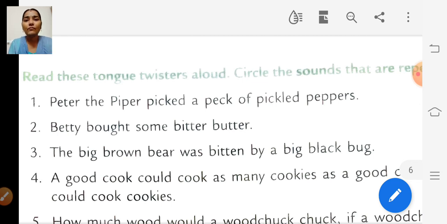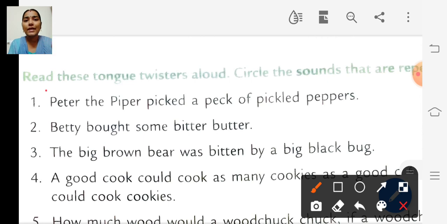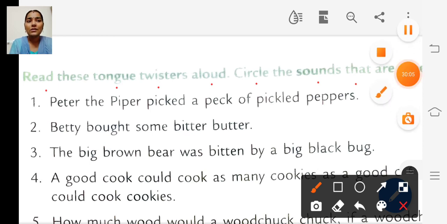Okay. So the next one is read these tongue twisters aloud. So they have given some tongue twisters. Okay, circle the sounds that are repeated. So we are going to read the tongue twister, and we are going to find out which sound is repeated.